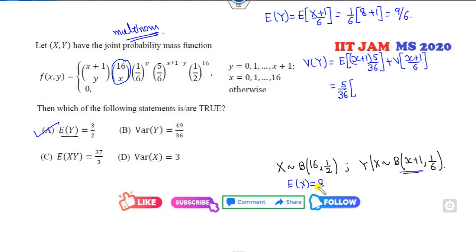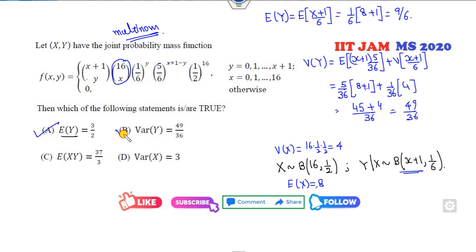What is the expected value of x? It is 8, so it's 8 plus 1. 1 over 36 is outside. Variance of x: can you find it? npq, that is 4. Variance of the 1 is 0. So it's 9 into 5, 45, plus 4 over 36. So 49 over 36 is also the correct answer.